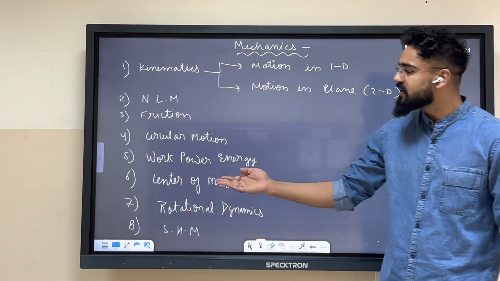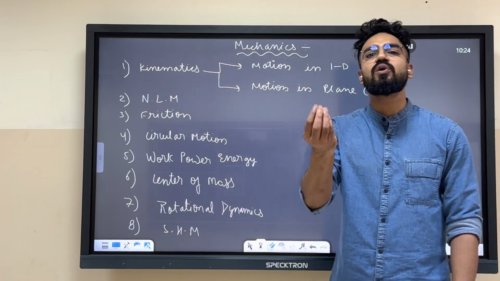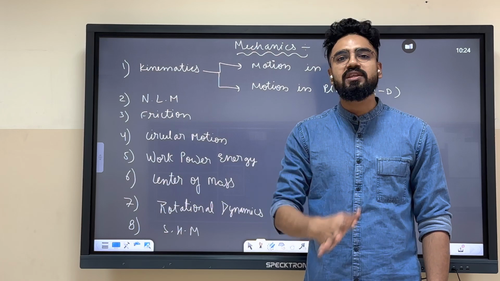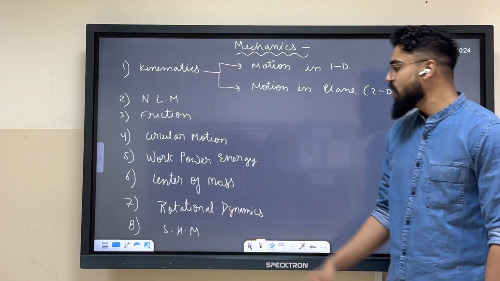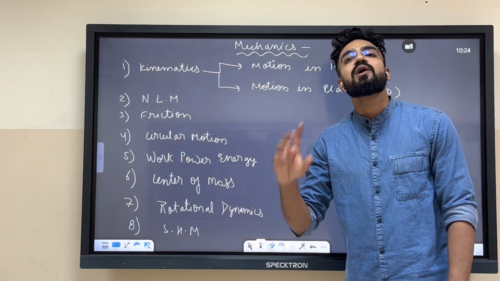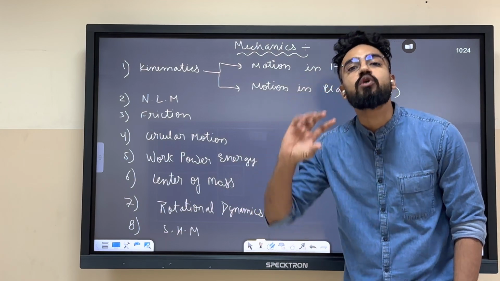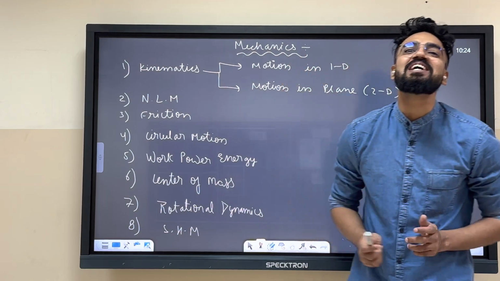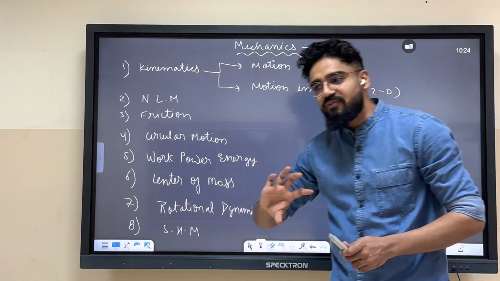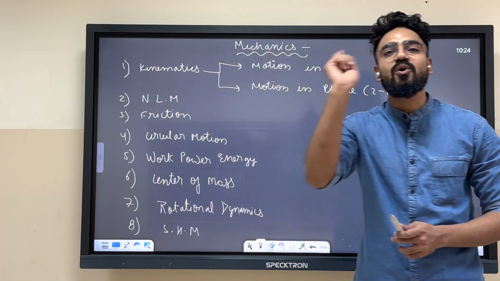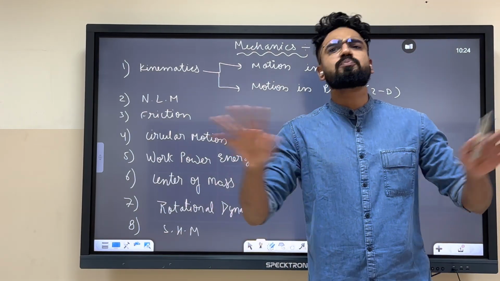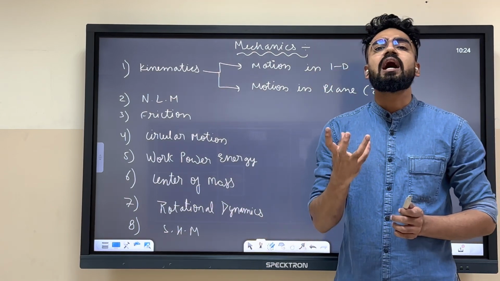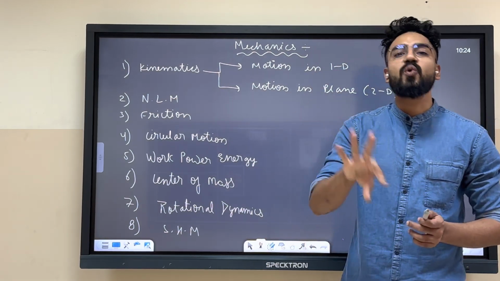Now after that, sixth is center of mass, where your mass can be located. If this is my body, where can I locate the mass? So that is that chapter. Rotational dynamics, when things move, when things rotate. Like this thing is rotating, so it comes in rotational motion. The tire of a car, it's rotating. Every sport that you see, they generally have a ball, a spherical thing, so it rotates.